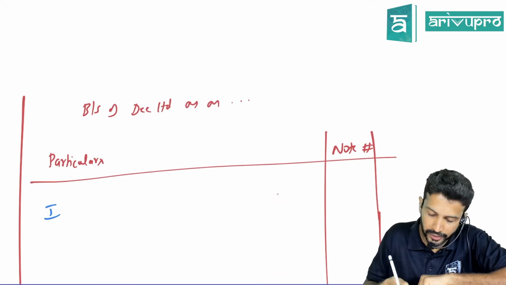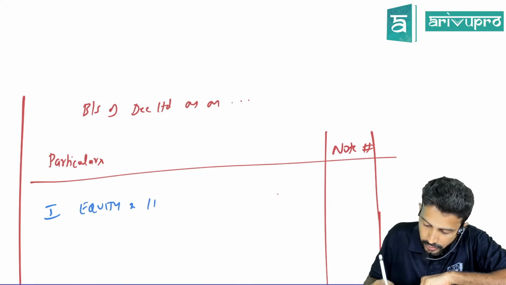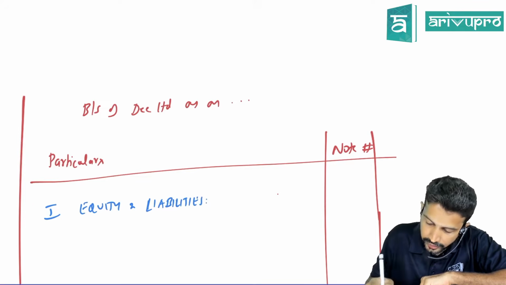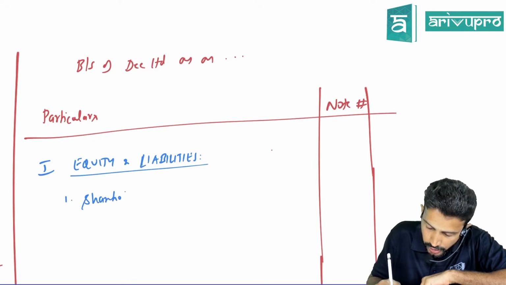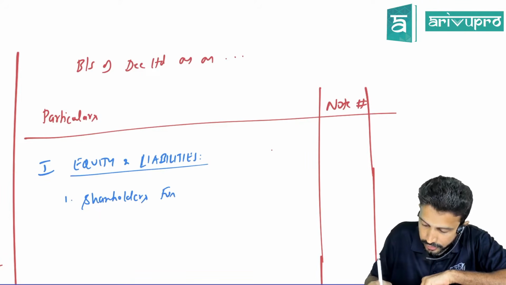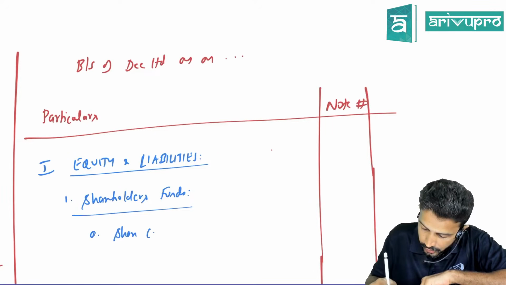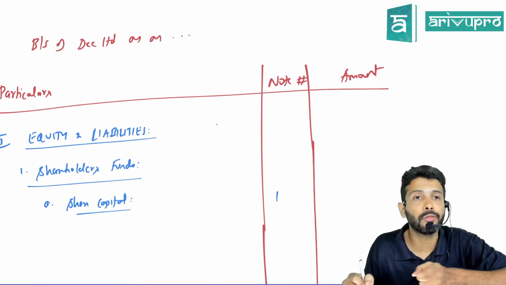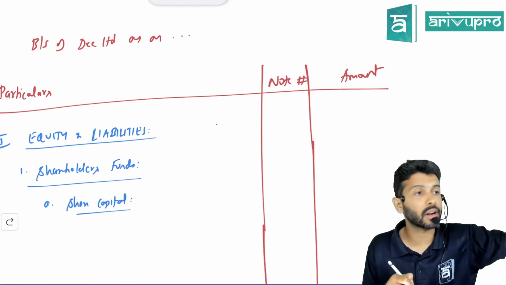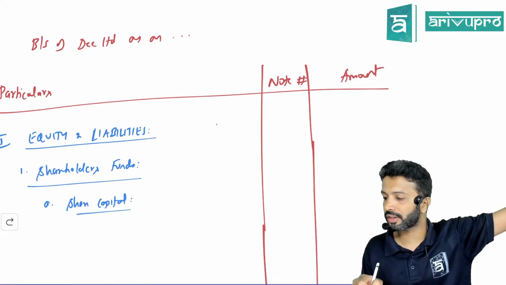What is this heading? First, we will write equity and liabilities. And under equity and liabilities, point number 1, shareholders funds. And under shareholders funds, point number A, share capital. And normally you have to prepare note number 1 for share capital. Tell me, sir, you are aware what and all disclosures you need to give in note number 1. We've done this in one of the previous topics.